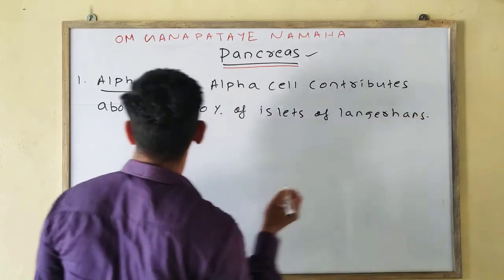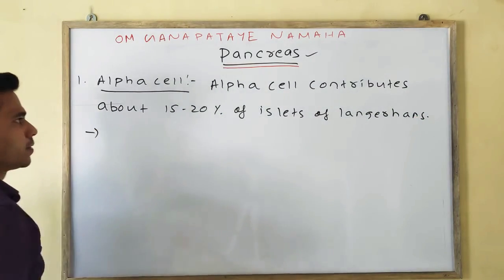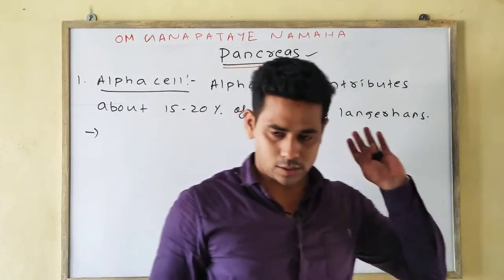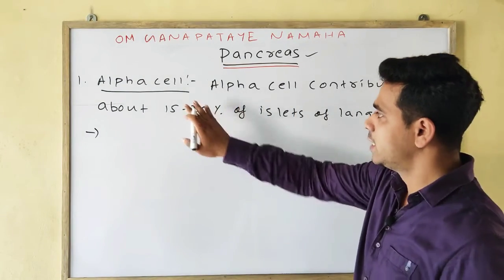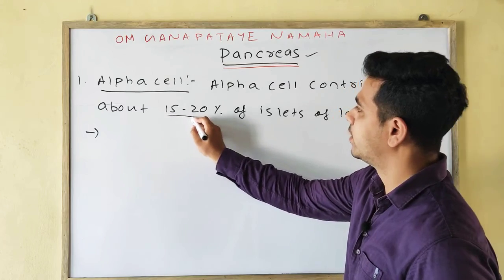Okay, next point, what is the main contribution of the alpha cell to the total islet of Langerhans? That is around 15 to 20%.